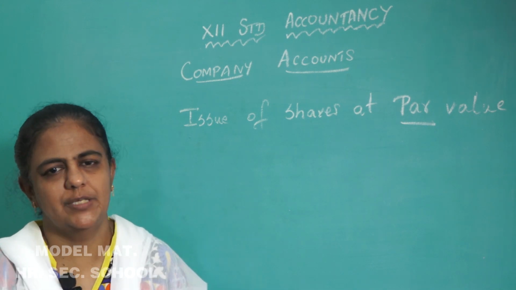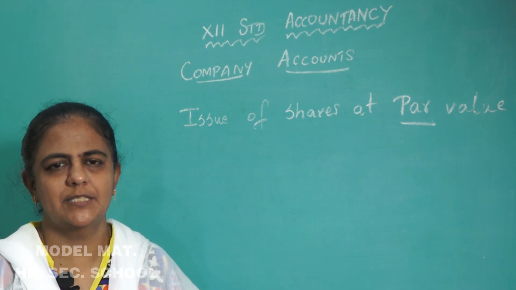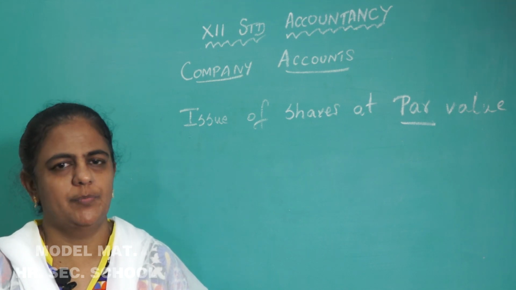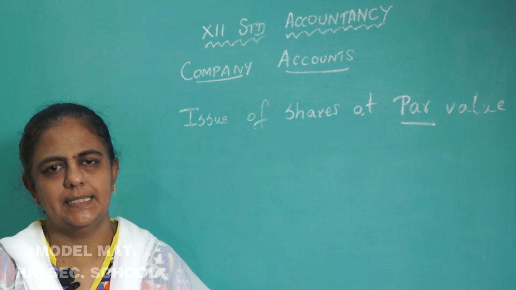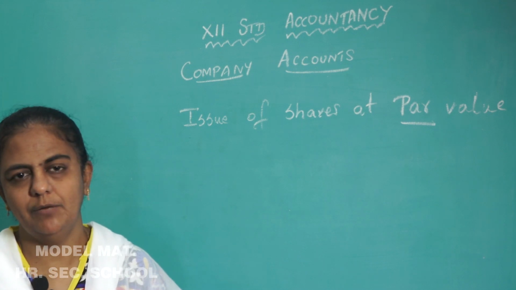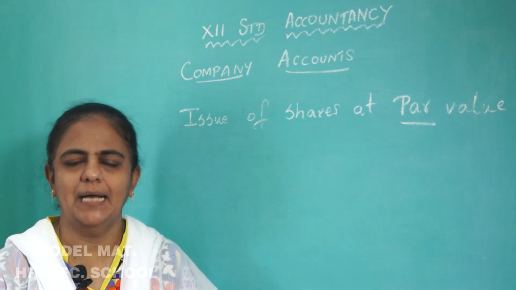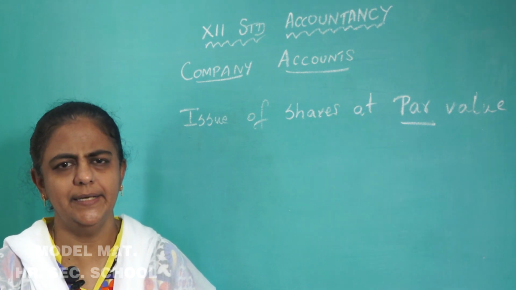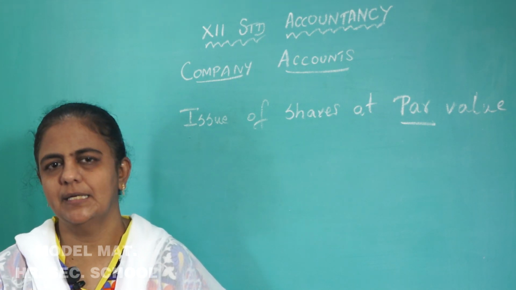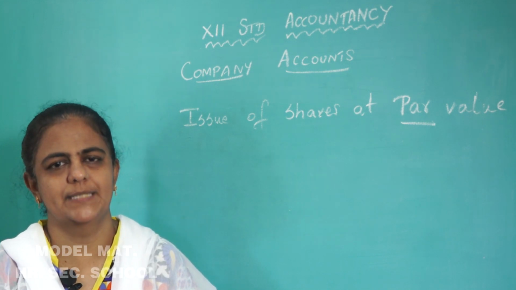Previous class we saw what is the procedure for issuing the shares. What is the first procedure? Receipt of application. So, after going through the prospectus, if the shareholders are interested, they will apply for the shares. How many number of shares you want to buy, you can buy using one application. This application money, as per the Companies Act of 2013, should be at least 5% of the nominal value. But as per the guidelines provided by SEBI, it should be at least 25% of the face value.